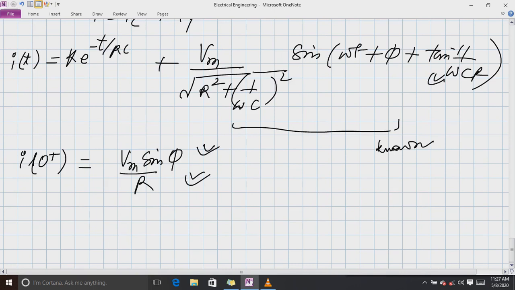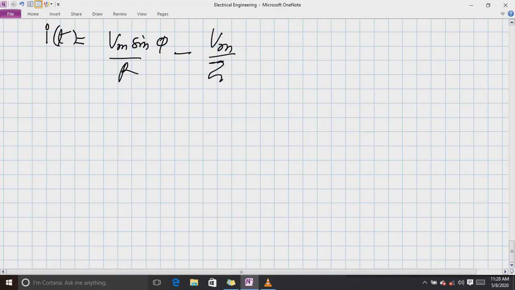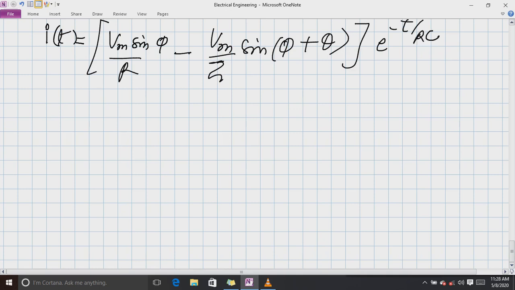When you put this into the equation, our final answer will be I(t) equals Vm sin phi divided by R minus Vm over Z, where this is Z, times sin of phi plus theta, into e raised to power minus t over RC, plus Vm over Z sin of omega t plus phi plus theta.